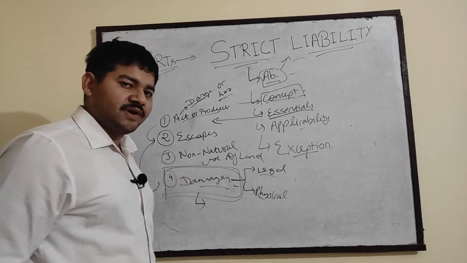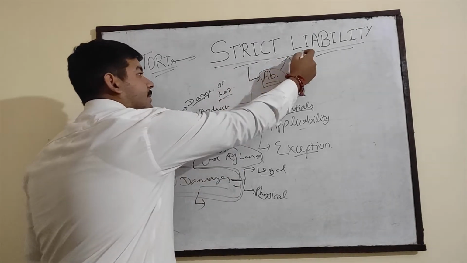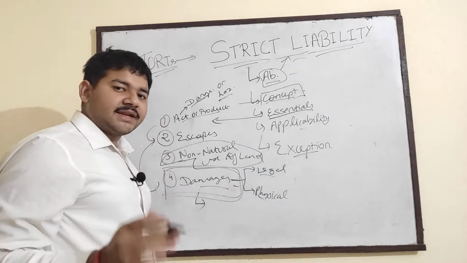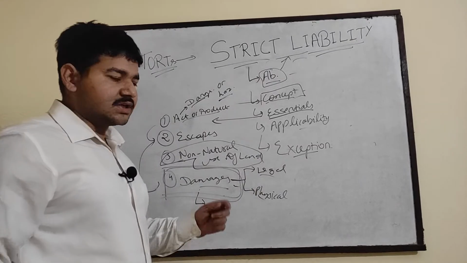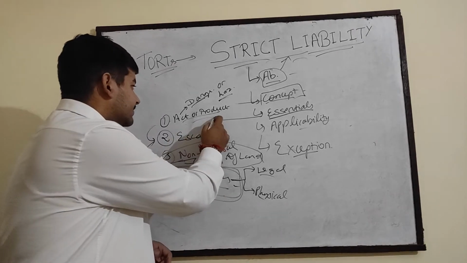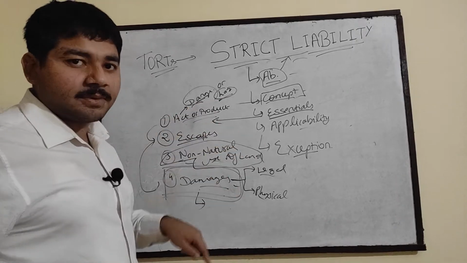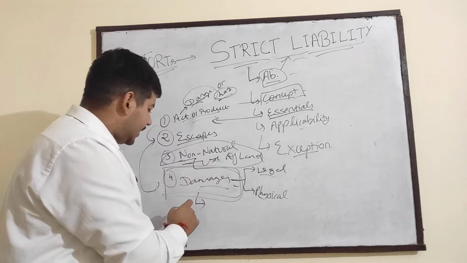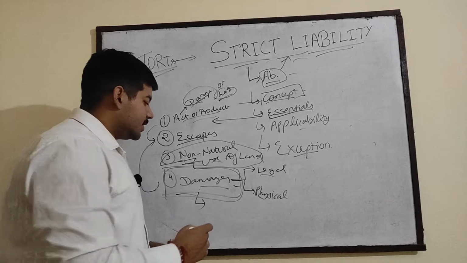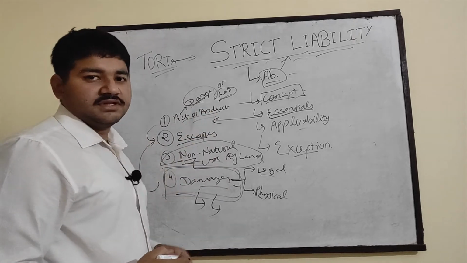So what is non-natural use of land? For the person to be liable under strict liability, there must be non-natural use of land. If there is natural use of land, then the person will not be liable under strict liability. So, non-natural use of land is mandatory, and an act or product that is dangerous or hazardous is mandatory. The act or product must escape the premises where it is kept, and there must be damages caused to another person, because of which the cause of action arises, because without damages no cause of action arises. So, these are the essentials of strict liability.